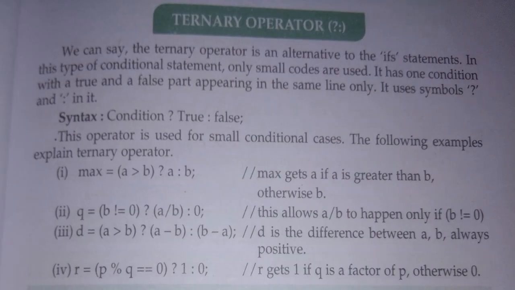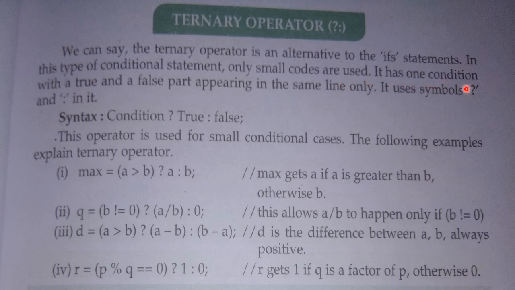Now we will learn about the ternary operator. The ternary operator is also known as the alternative of the if statement. Last year also I explained to you about the ternary operator. This is the alternative of the if statement, but it has some limitations. We cannot use it for very large codings. We can use it only for small codings.